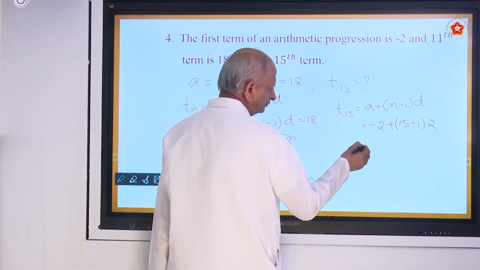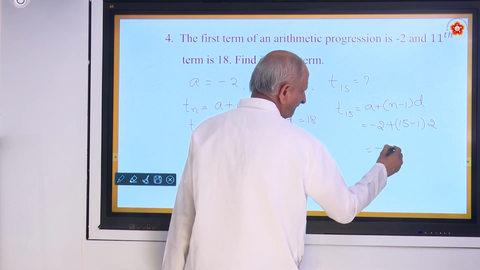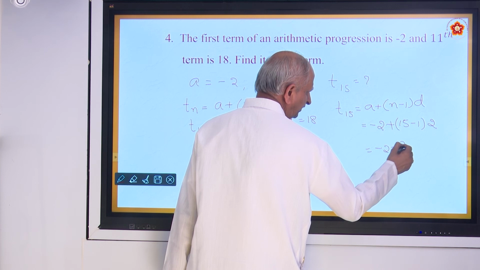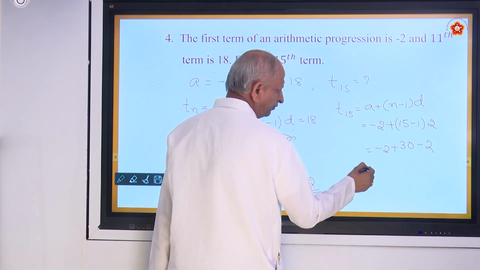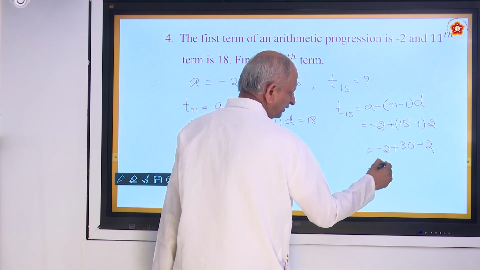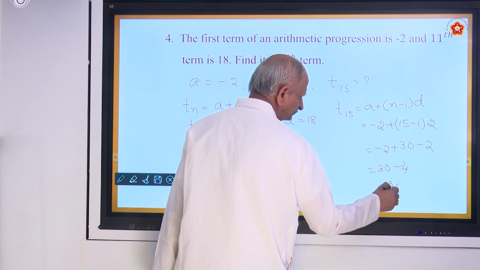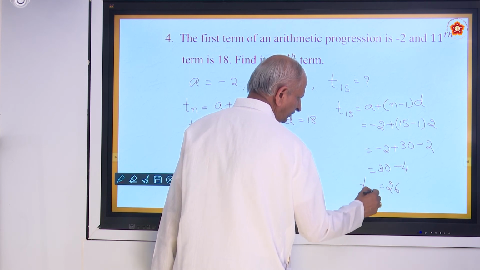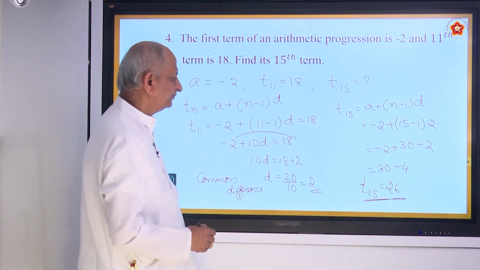So you have minus 2 plus 15 minus 1 is 14, into 2 is 28. Minus 2 plus 28 is 26. So T15 becomes 26.